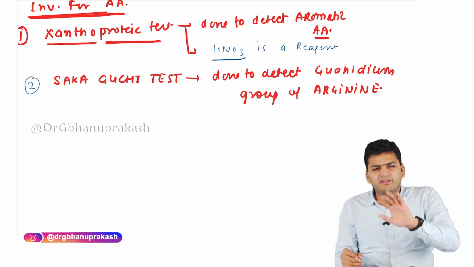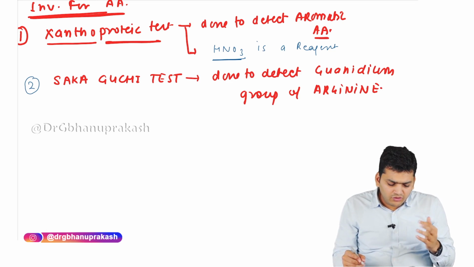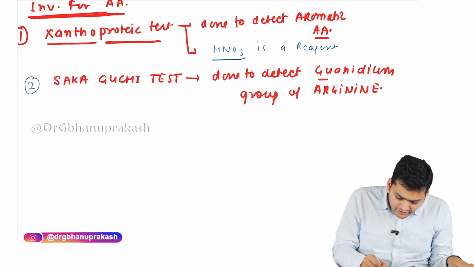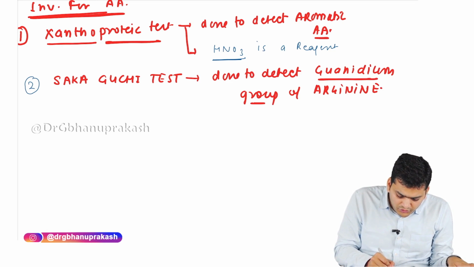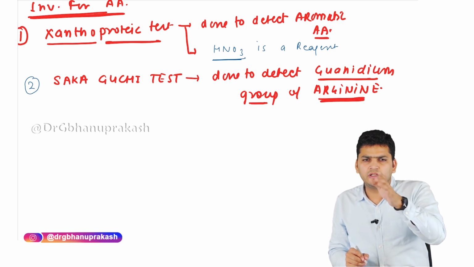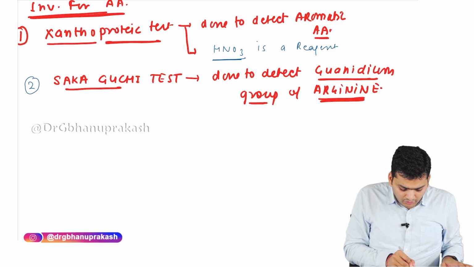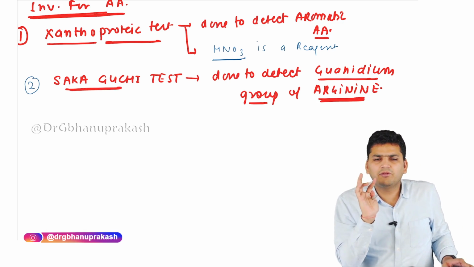So if you want to detect whether arginine is there or not, you will do the Sakaguchi test. Now how it is going to work is, see, arginine contains a guanidinium group. The guanidinium group is only there with arginine, meaning if the guanidinium is there, you will say arginine is there, right? So to detect the guanidinium, we do the Sakaguchi test. There are two questions that can be framed from this.